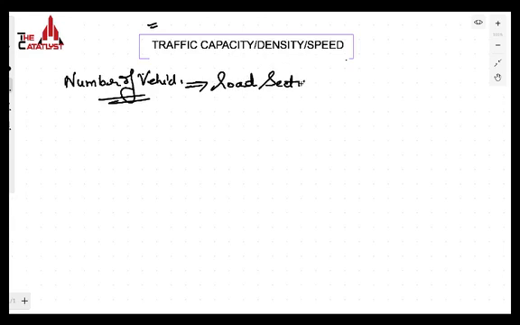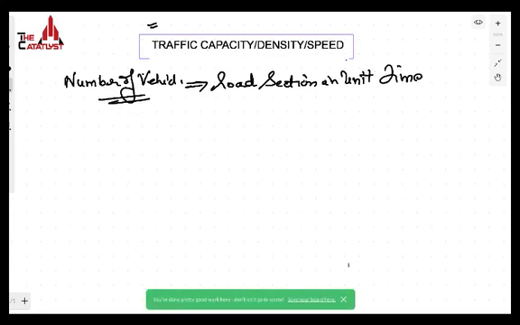In this video, we'll be dealing with the traffic capacity, density and the speed. I've already told you about the traffic volume, what the traffic volume is. The traffic volume is the number of vehicles which are moving on a particular road section, which are crossing a particular road section in a unit time.